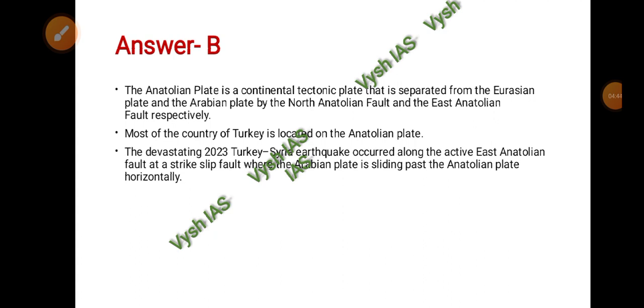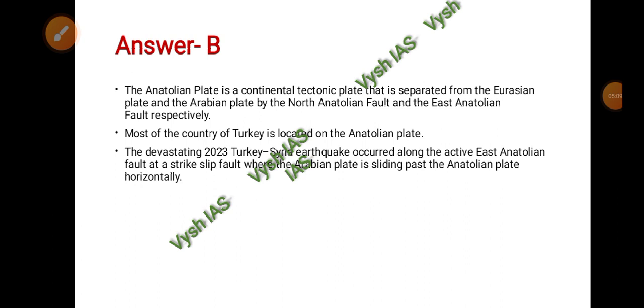So the Anatolian plate is a continental tectonic plate that is separated from the Eurasian plate and Arabian plate by the North Anatolian fault and the East Anatolian fault, respectively. Most of the country of Turkey, or a major part of it, is located on the Anatolian plate.